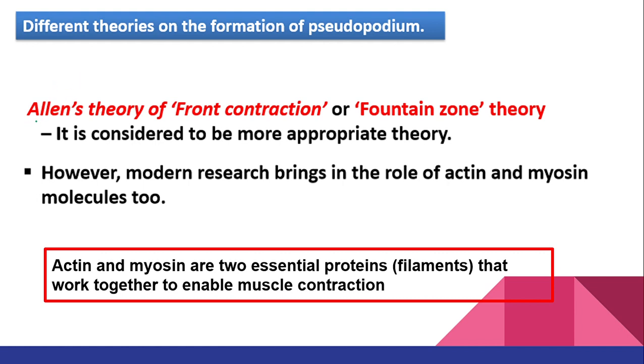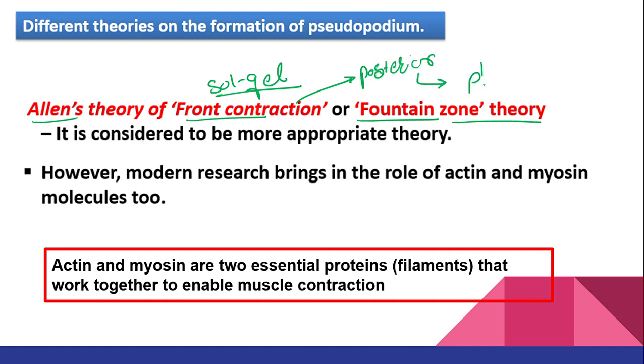The other theory given in your textbook, which is not explained, so you just have to remember the name, is Allen's theory of front contraction, or fountain zone theory. In sol-gel, what we studied, there will be contraction at the posterior side; with that, the plasma gel tube is going to be contracted so that plasma sol will move to the anterior position, right?